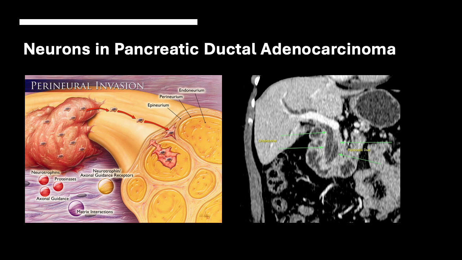And on the left here, you can see a diagram of that process occurring, especially invasion into the neural space. And on the right here, you can see a CT of the abdomen, which shows something called double duct syndrome. This is when a pancreatic tumor, particularly in the head of the pancreas, causes dilation and obstruction of both the pancreatic duct, which of course contains pancreatic enzymes, and that itself wears away at the pancreas, causing autodigestion, as well as obstruction of the bile duct coming from the gallbladder and the liver, which causes jaundice and hyperbilirubinemia, so pretty severe manifestation.